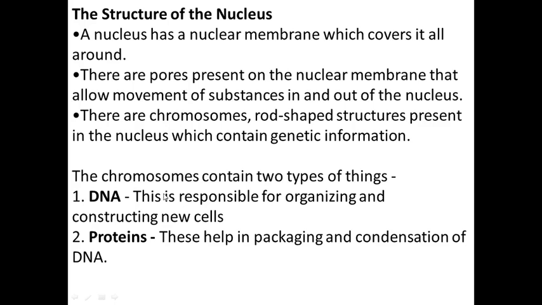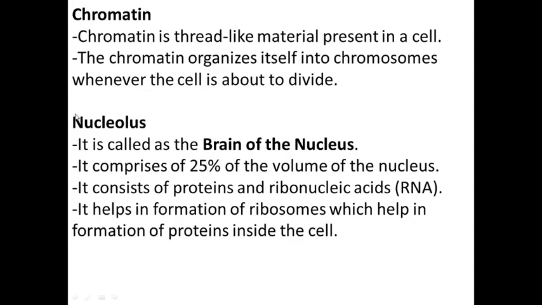Additionally, I have given here about the chromosomes, which are of two types, that are DNA and proteins. DNA is responsible for organizing and constructing new cells, and the proteins help in packaging and condensation of DNA. Just remember that. We will see afterwards in the genetics part.